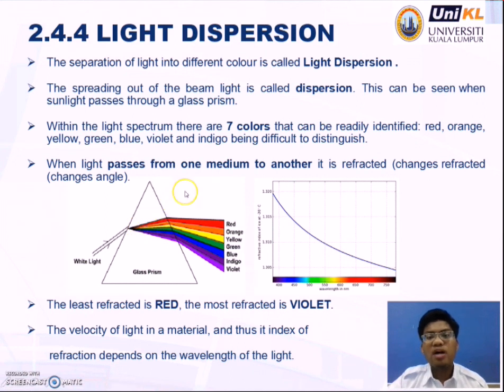When light passes from one medium to another, it is refracted and also changes in angle. So, the two pictures below show the refraction of different colors. The least refracted is red and the most refracted is violet. Same as the graph shown, the violet is the most refracted and the least refracted is red. The velocity of light in a material, and thus its index of refraction, depends on the wavelength of light.